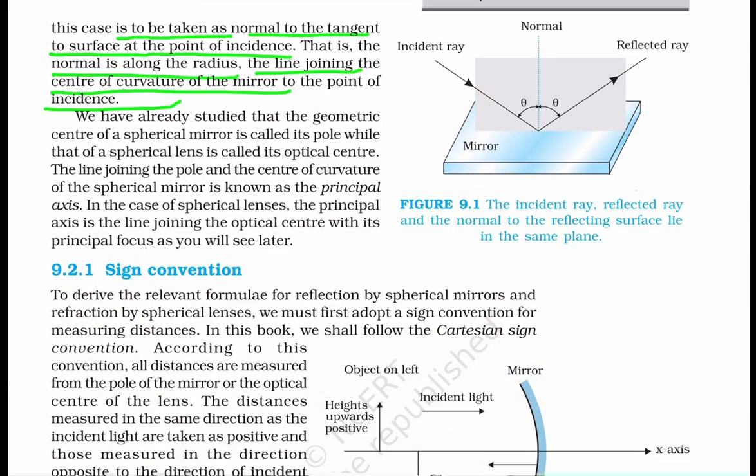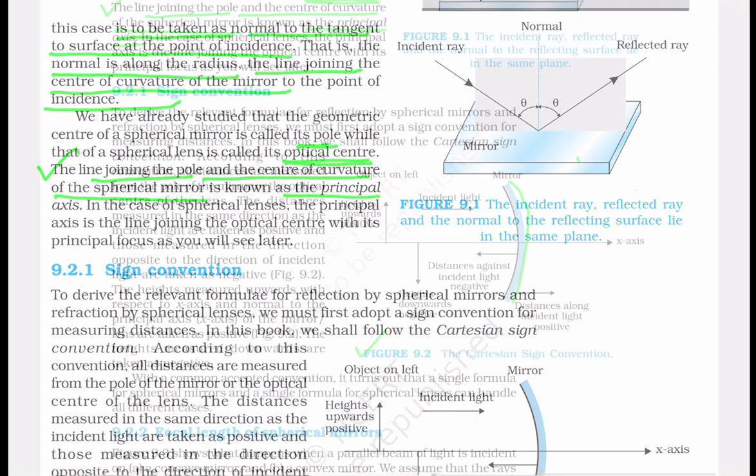Before proceeding, we must know some important facts and definitions. So, we will learn about the pole. What is the pole? The geometric center of a spherical mirror is called the pole, and in the case of a spherical lens, it is known as the optical center. The line joining the pole and the center of curvature of the spherical mirror is known as the principal axis.